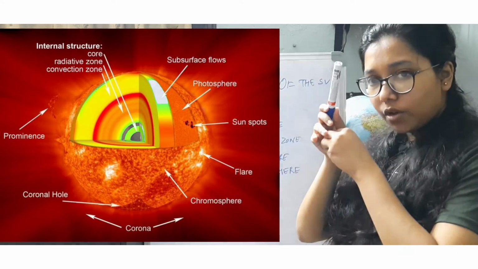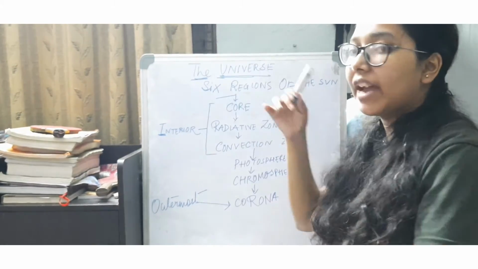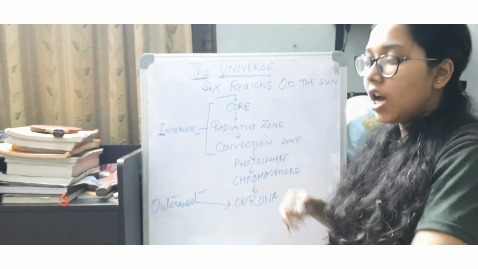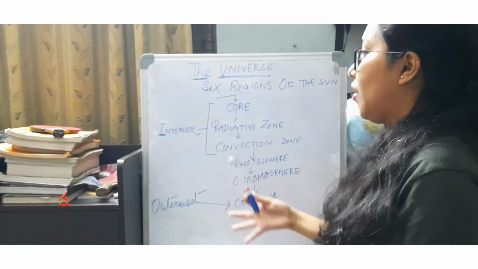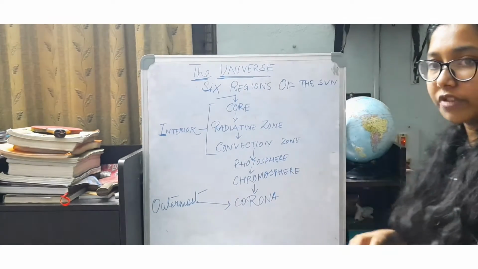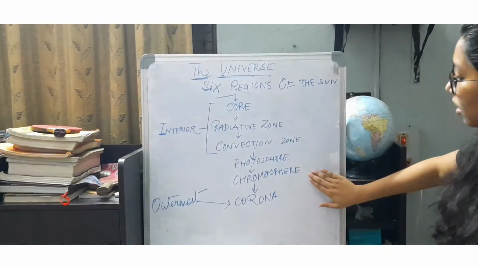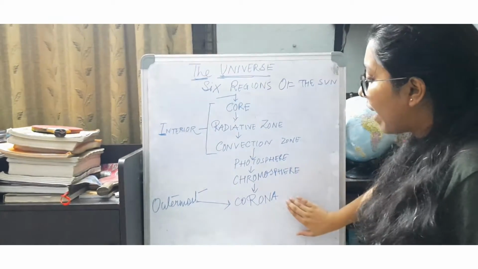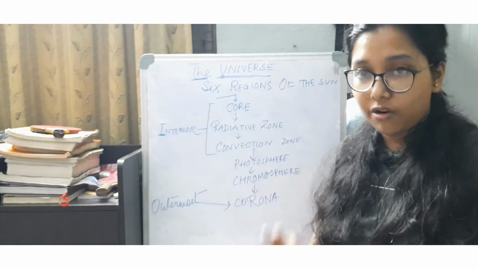So starting from the core, then it is the radiative zone, and then it is the convection zone, where convection currents are set up to pass the gases out. And then comes the photosphere, which emits the light rays which we see, then the chromosphere, and finally the outermost part of the sun is known as the corona.